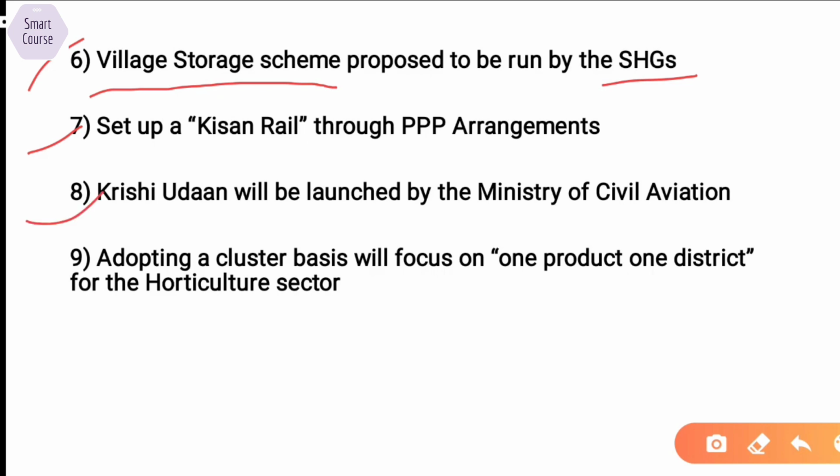On the similar lines, we have this Krishi Udan scheme in which the agriculture produce will be transferred from one place in the country to other through air routes.